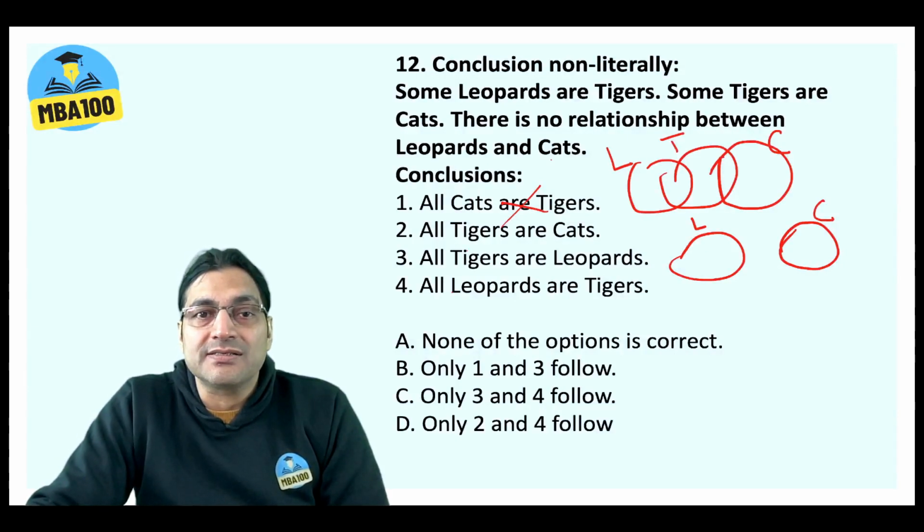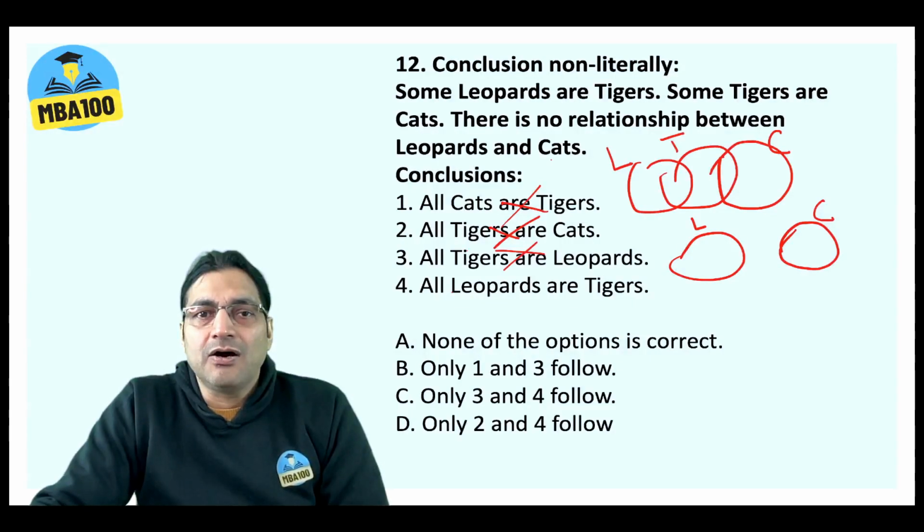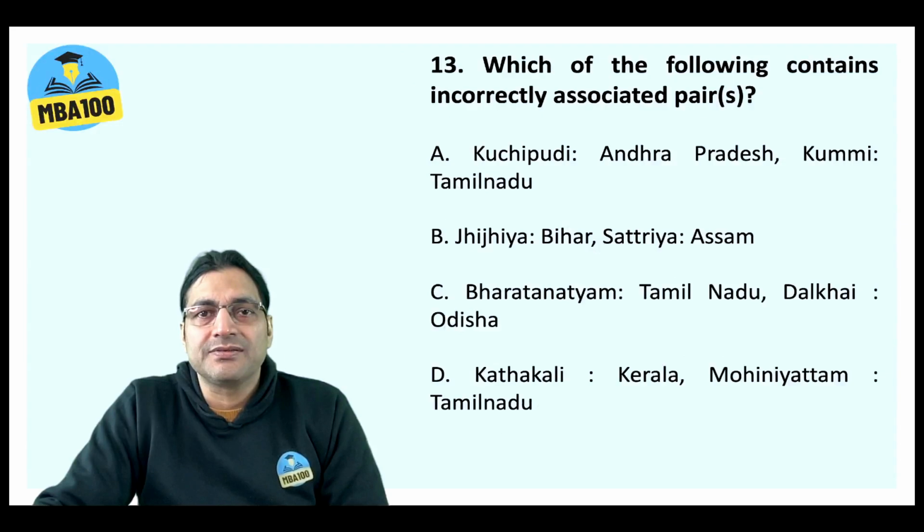We cannot draw this. All tigers are cats is also a possibility, but we cannot conclude this. All tigers are leopards, again a possibility, but we cannot conclude that. All leopards are tigers, possibility, not a conclusion. So straight away, none of the options is correct. Simple question. Option A, of course.